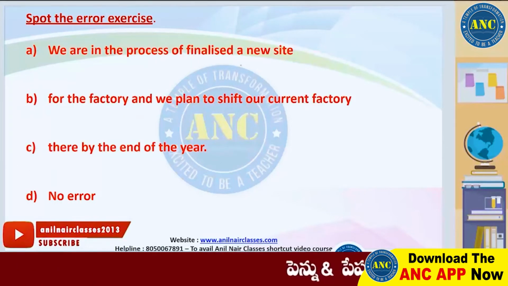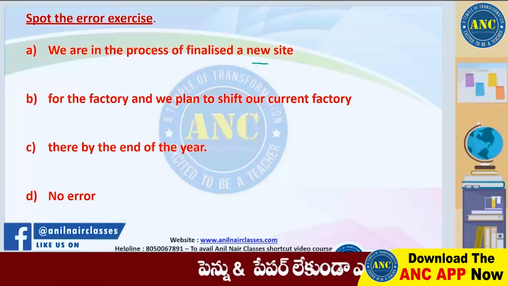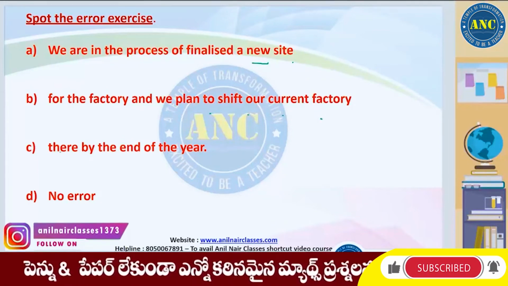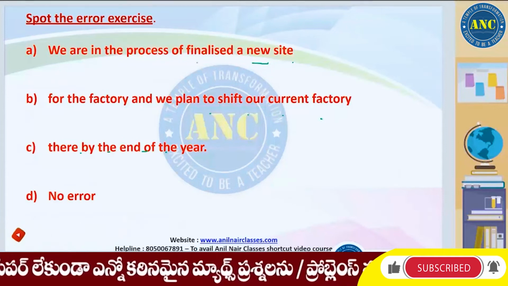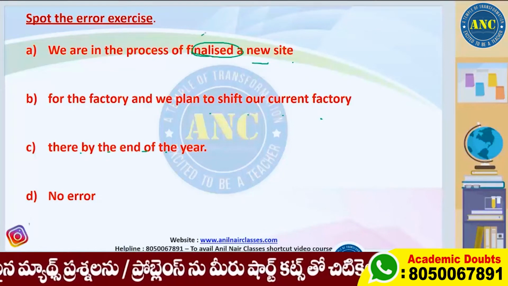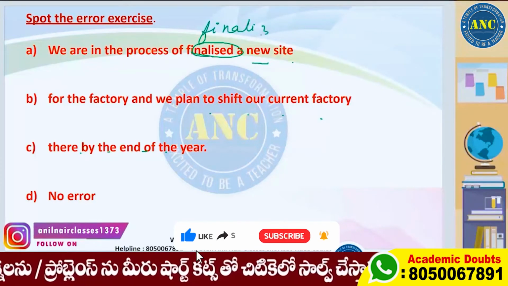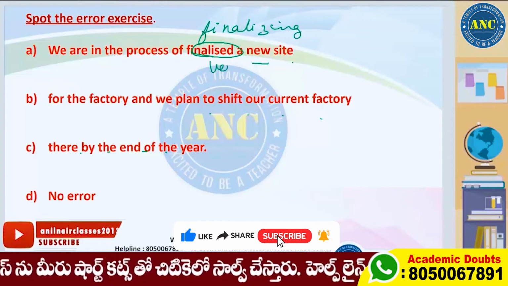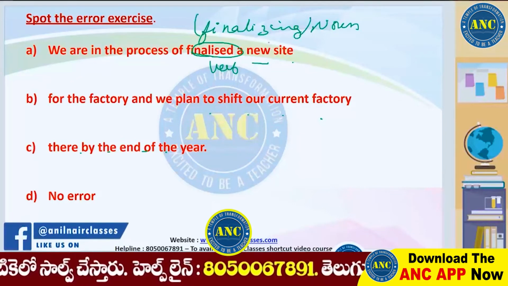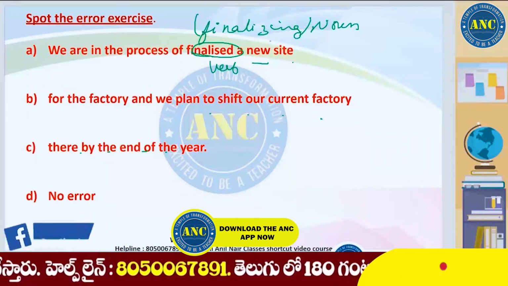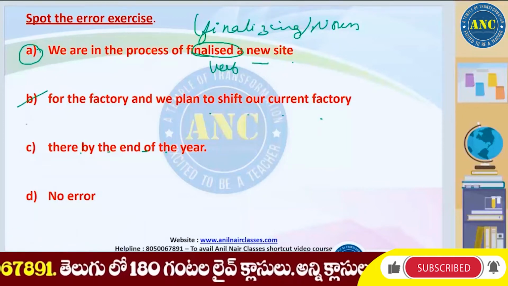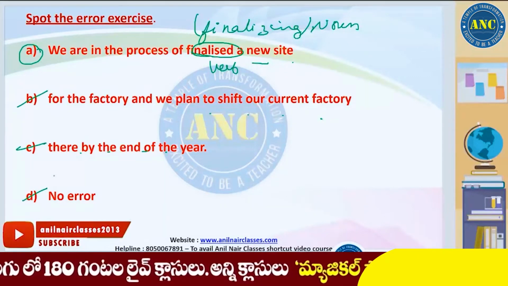Next, we are in the process of finalized a new site for the factory and we plan to shift our current factory there by the end of the year. Now we don't need finalized over here. We need finalizing. The correct word is finalizing. We need a noun form. This is the verb, this is the noun. We need the object of the preposition, finalizing. Got it? We are in the process of finalizing. We won't say finalized. Finalized is the verb. Get rid of B, C and D. A is the right answer.